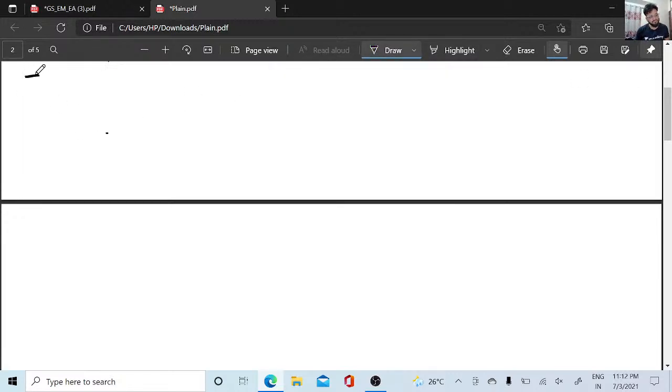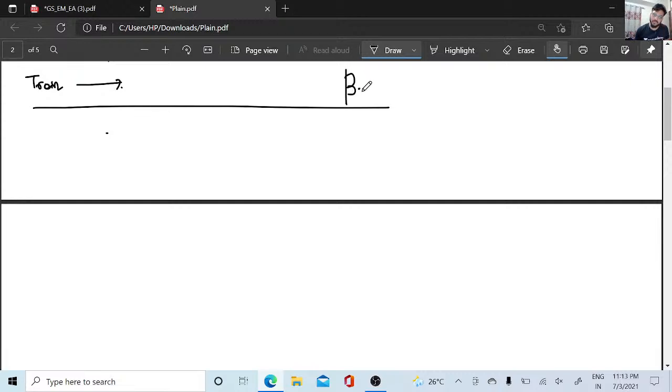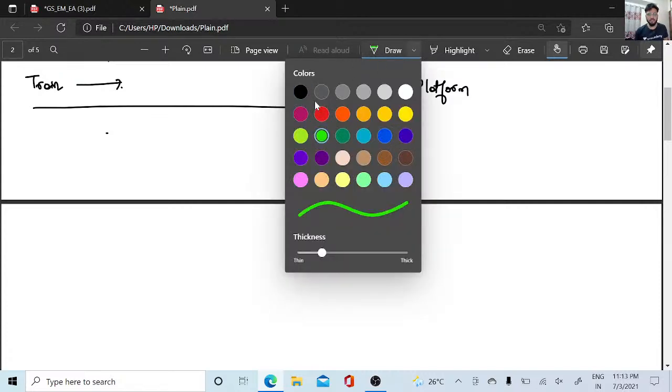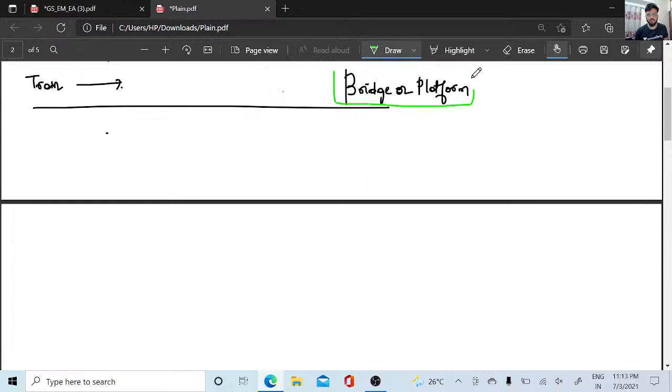The same again. A train is going in this direction. This is the distance. This train meets a bridge or a platform. What do these both have? These both have a distance. Bridge or platform, they will be in a distance, right?